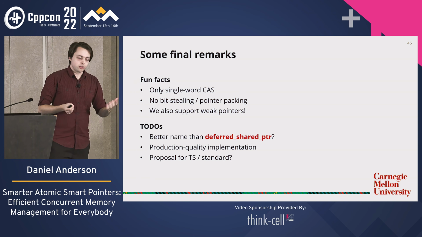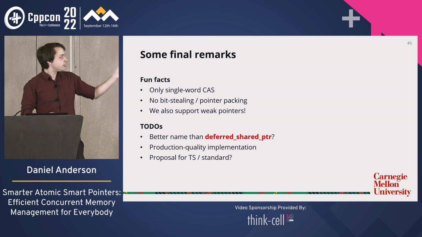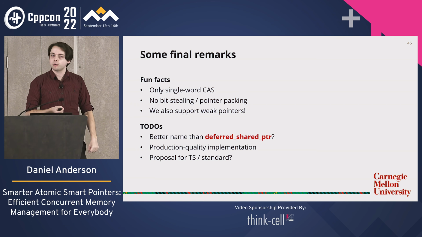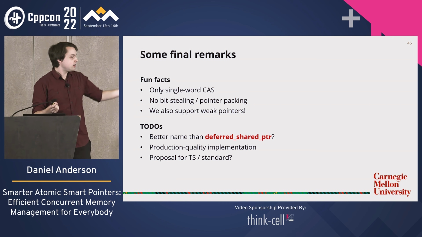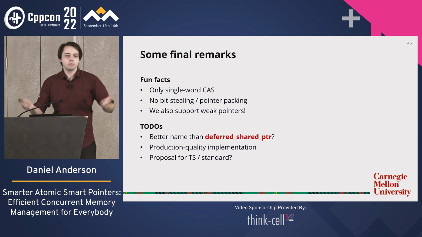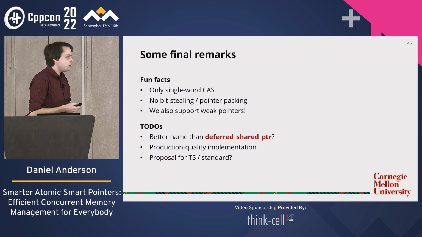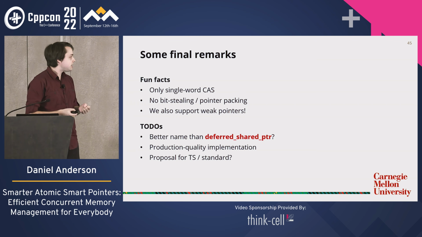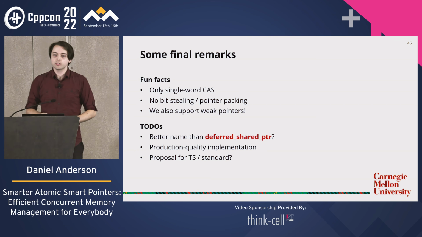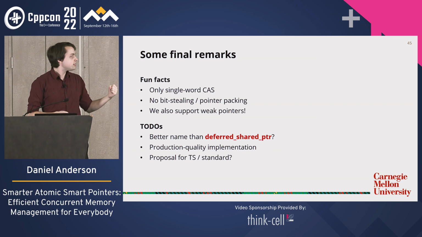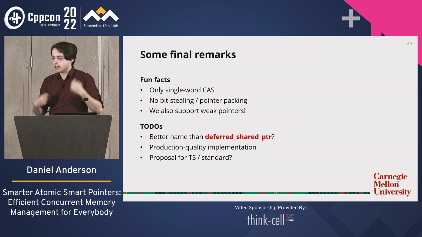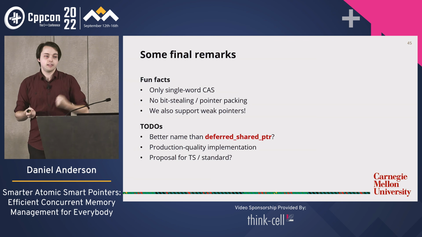Now, there's still some to-dos. I'm taking suggestions for a better name than deferred shared pointer, but it's okay. If cell is any indication, we can change it 10 times before it sees the light of day anyway, so that's okay. It would be nice to have a production quality implementation one day. What we have now is a research prototype. It would be nice to see if we can get this to a production quality level and get it used.